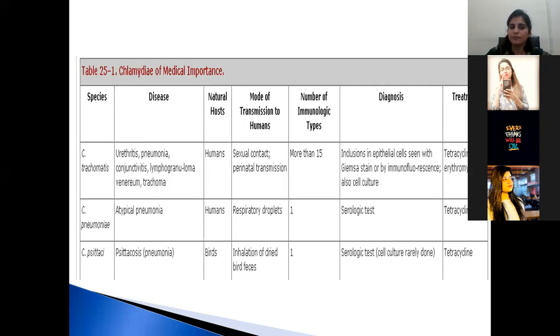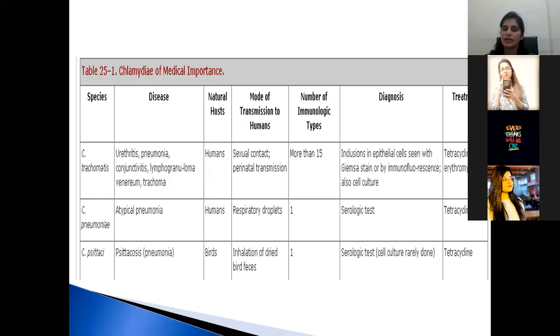Chlamydia psittaci is responsible for causing psittacosis. In psittacosis, it will cause pneumonia. And the natural host is different. In this species, the natural host is different, it is transmitted by the birds. Remember that the other two species, Chlamydia trachomatis and Chlamydia pneumoniae, their natural host is only humans, but in Chlamydia psittaci, the host is different.